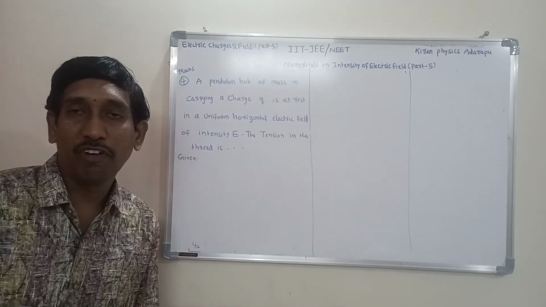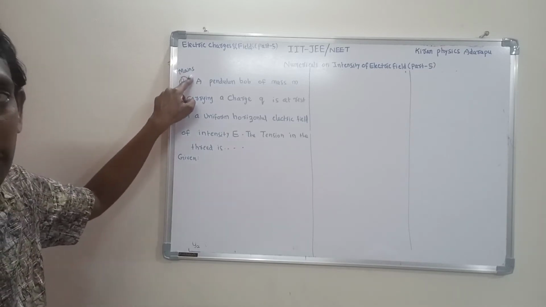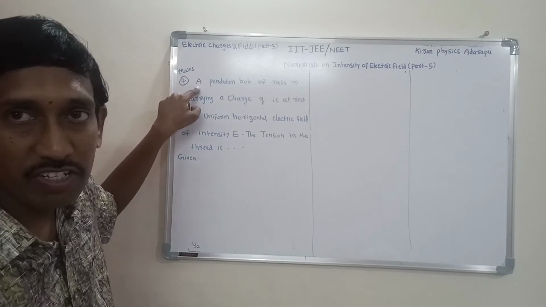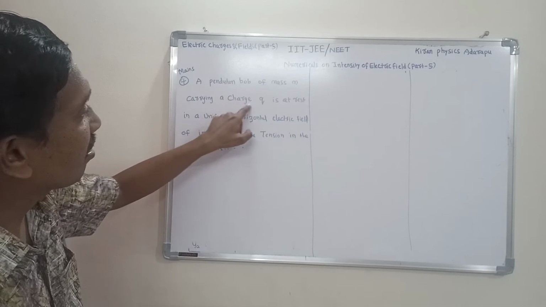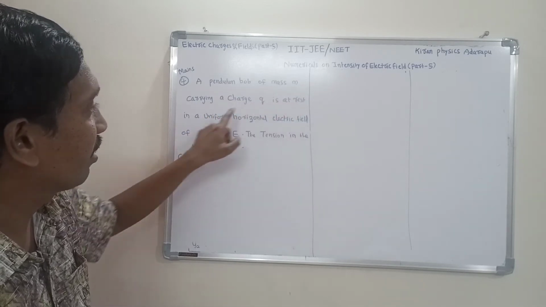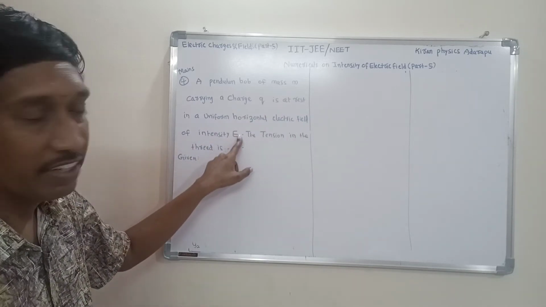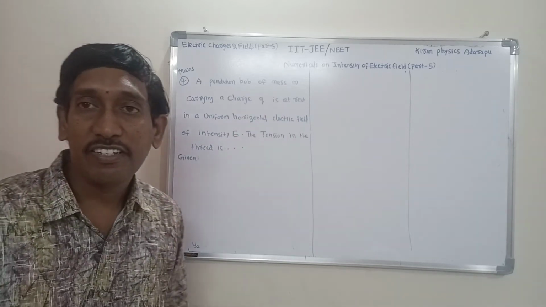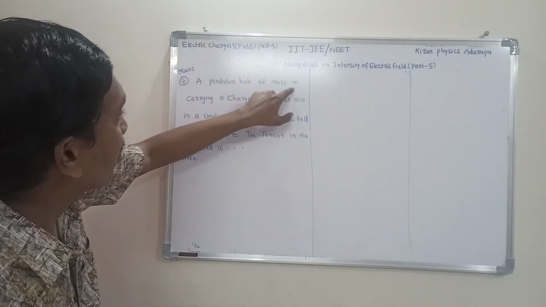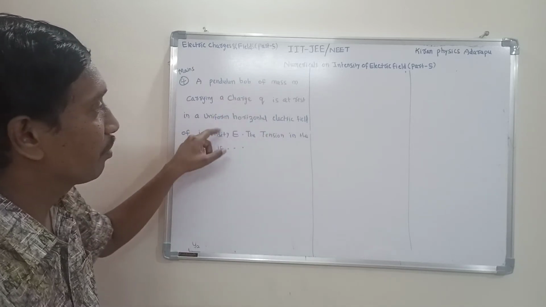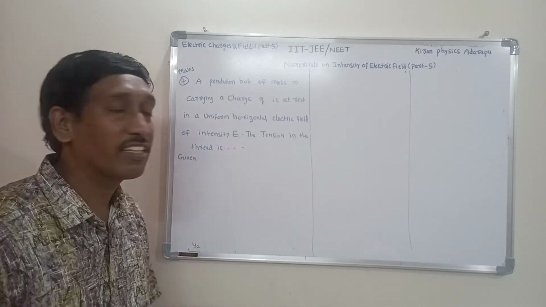Right, I want to explain one more question, that is question number 4. This is also a previous mains question. The given question is, listen to me: a pendulum bob of mass m carrying a charge small q is at rest in a uniform horizontal electric field of intensity E. The tension in the thread is, this is a standard model here.